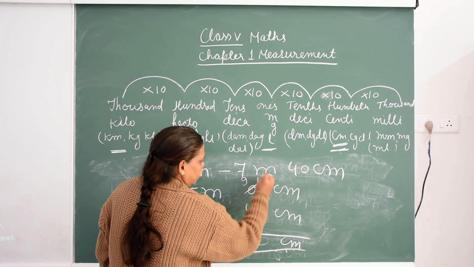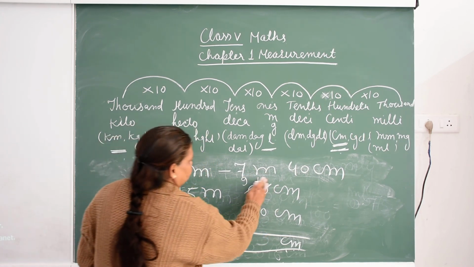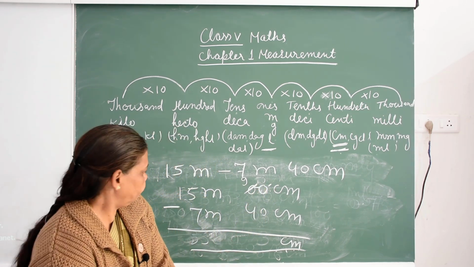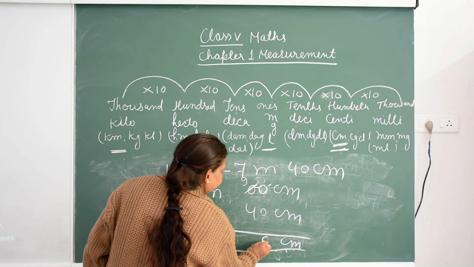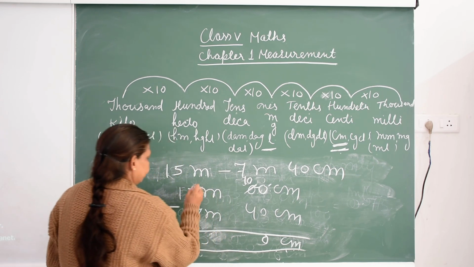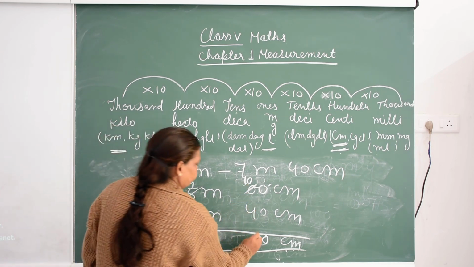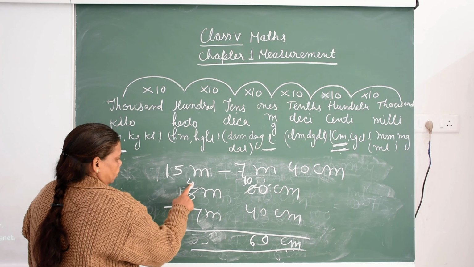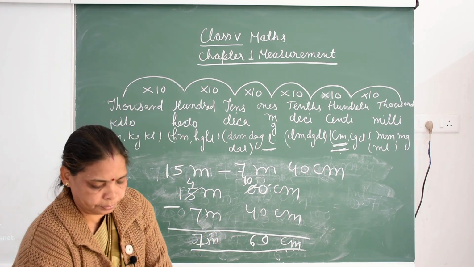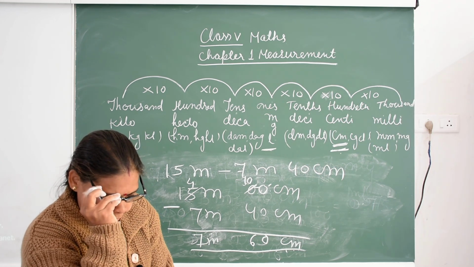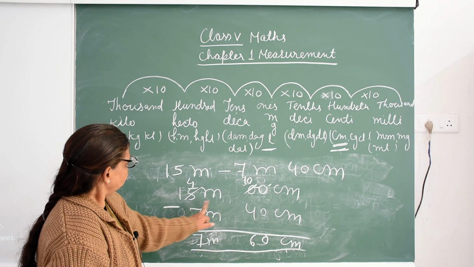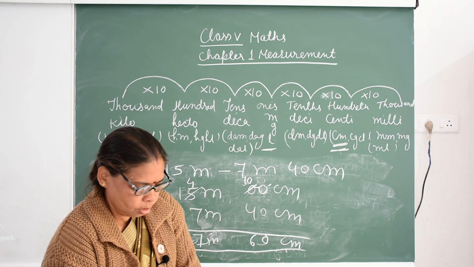9 here, 10 minus, here you put the 0, 10 and here 4. So 10 minus 4, 6. And here 14 minus 7, 7 meter. Okay. Now multiply.